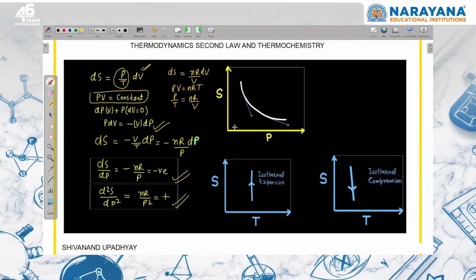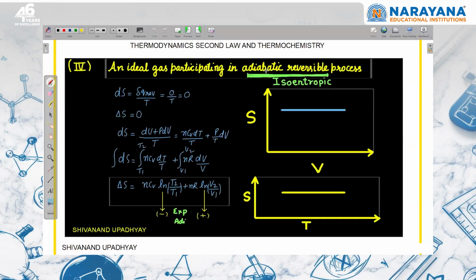So these are the theoretical parts. Mathematically, we have derived that can be converted into language. This you already know that if temperature is constant, in isothermal expansion, entropy is going to increase, temperature is constant, so it is like this. In isothermal compression, it will be like this, temperature is constant, entropy will decrease.